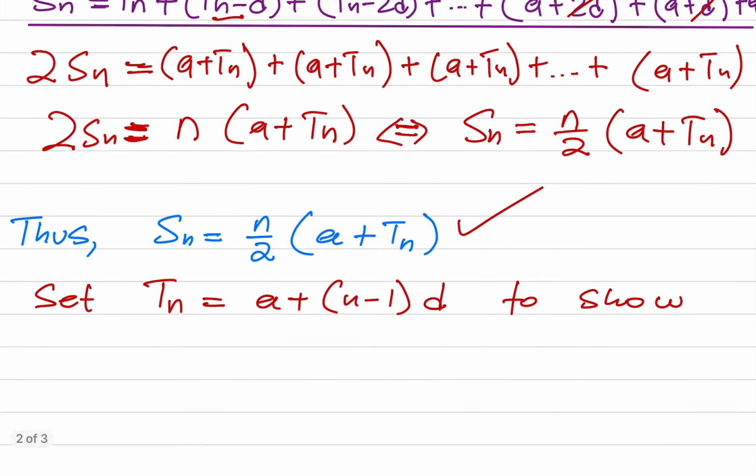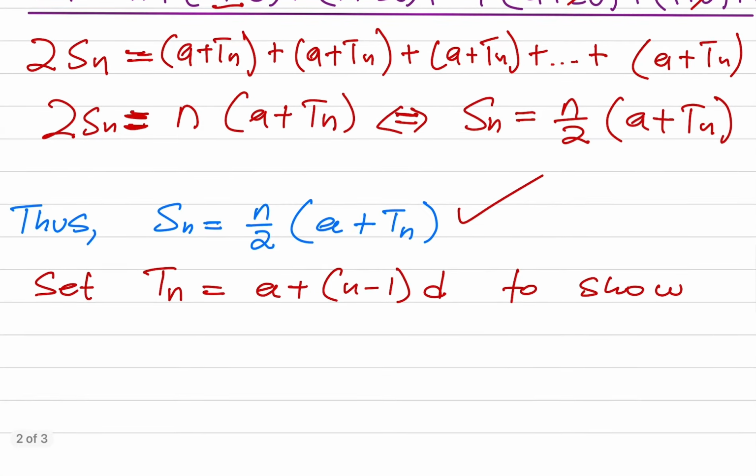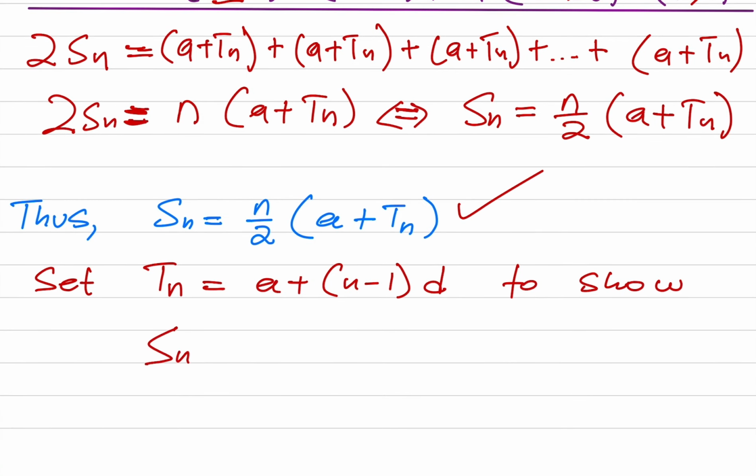Now, set Tn to be A plus bracket n minus 1 times d to show that Sn is equivalent to n over 2 into A plus n minus 1 times d.